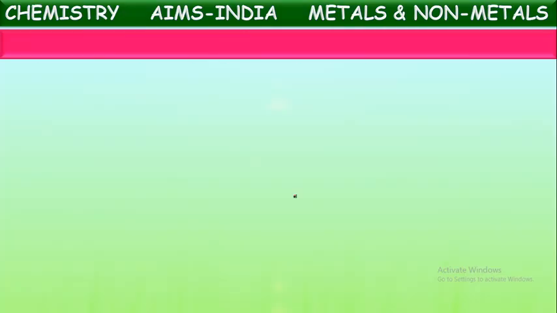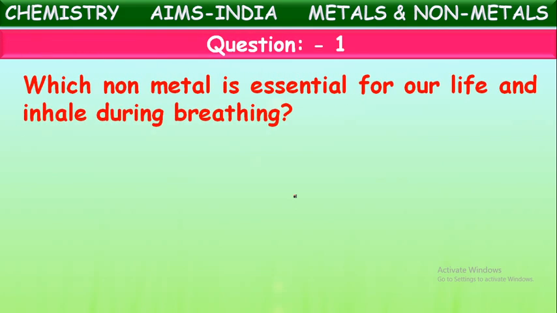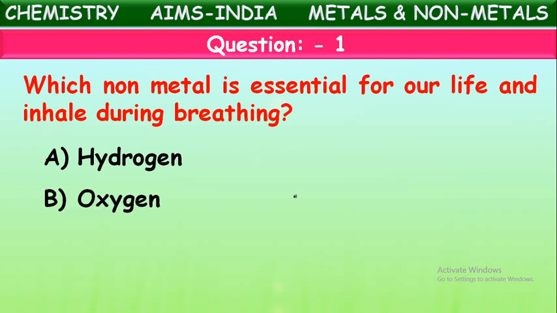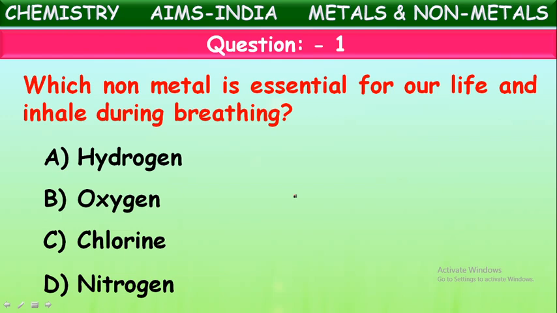Now let us see some assessment on this. Let us see some questions. Try to answer these questions. First one: which non-metal is essential for our life and inhaled during breathing? Which non-metal are we using for breathing continuously, children? See the options given: hydrogen, oxygen, chlorine and nitrogen. Which non-metal is used for breathing? Yes, it is oxygen. We use oxygen for breathing.